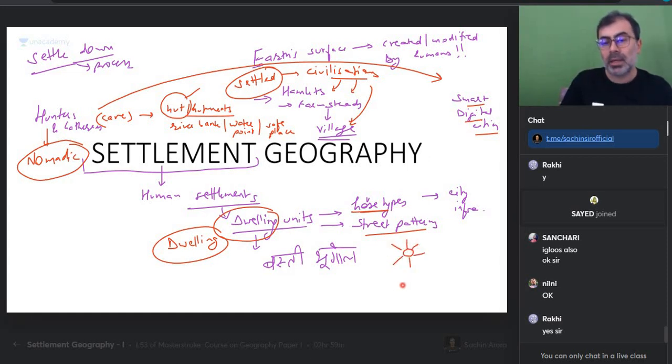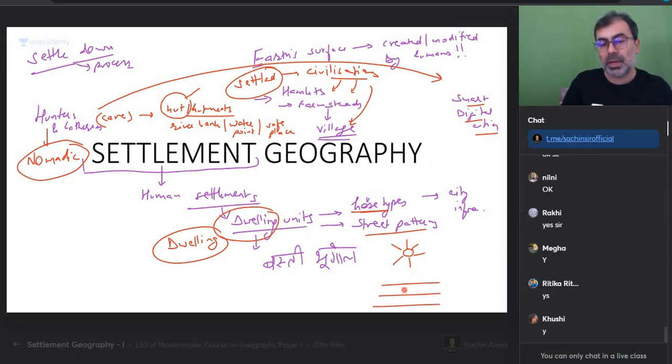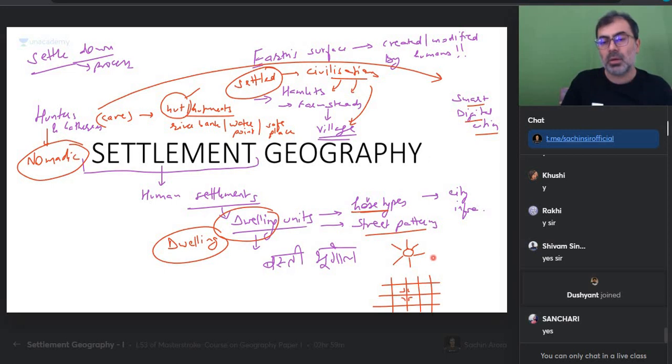Have you seen that there are certain cities where the roads are always made straight and they cut each other, and what do we have? We have crossings. So what is this? This is street pattern. This is called iron grid pattern. What is this pattern? This is called radial pattern.